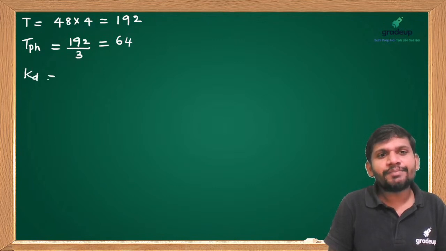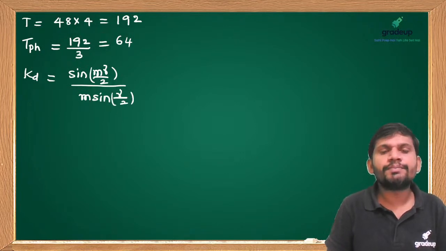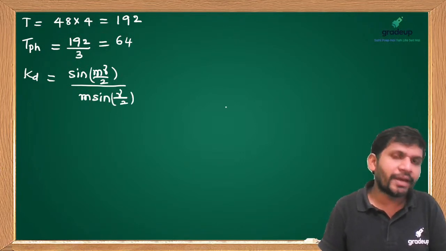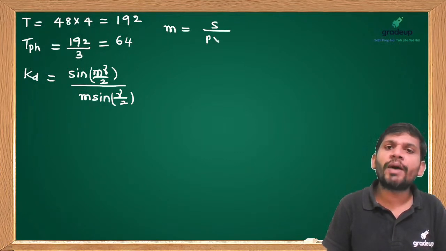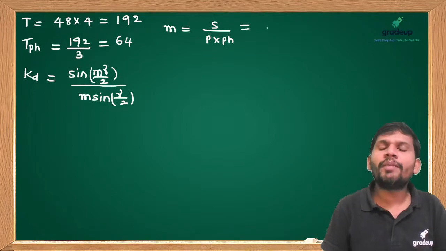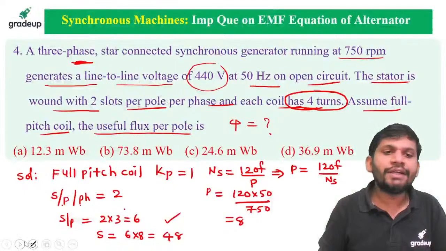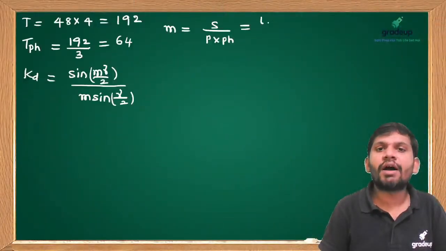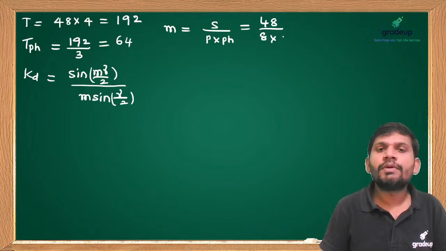Yeah, I want to calculate Kd. What is Kd? Kd equals sin m gamma by 2 by m sin gamma by 2. What is m, students? Slots per pole per phase. How many slots are given? 48 slots, per pole, how many poles? 8 poles.